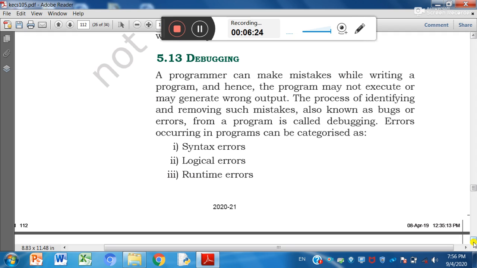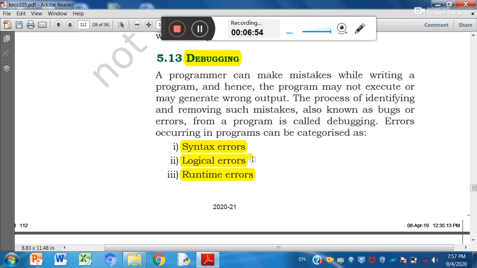So let us revise quickly all the things. Debugging means removing errors or bugs from a program. So there are three types of error: syntax error, logical error, and runtime error. Syntax error will occur when syntax of program is not followed, or when we do not follow rules and regulations of the programming language.